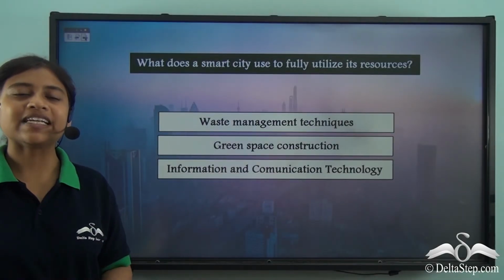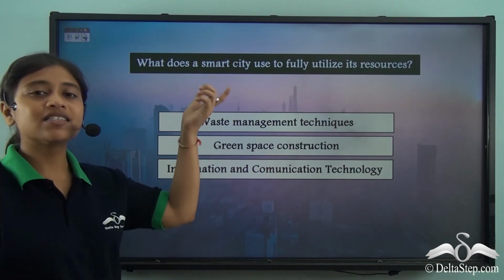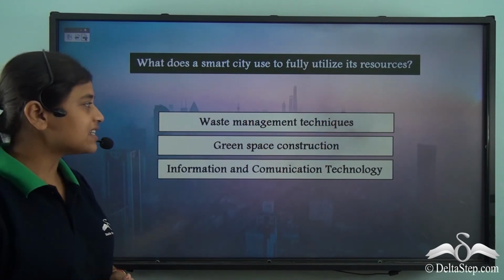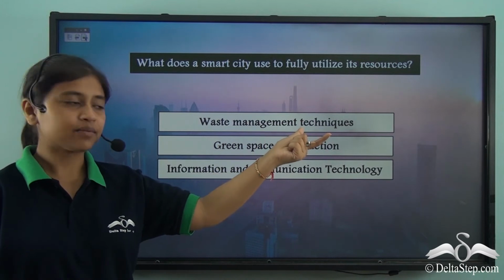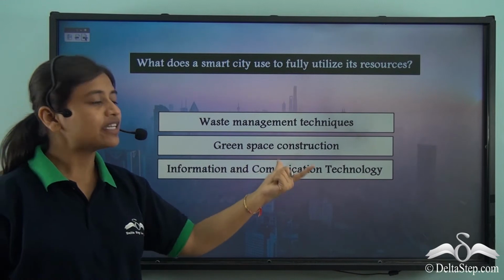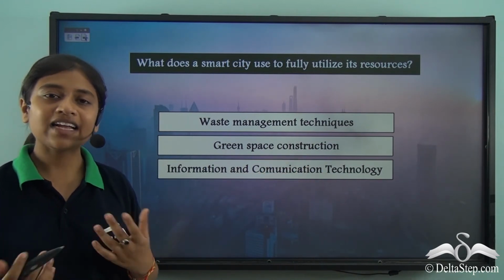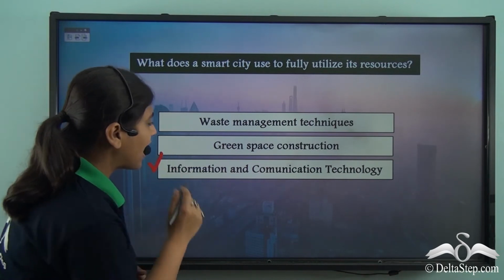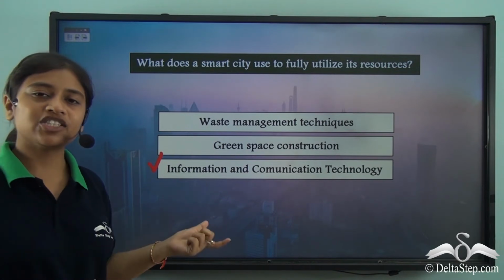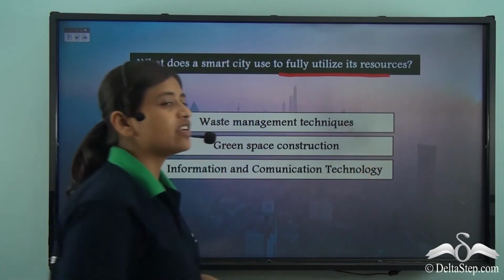So before we proceed with our lesson, could you help me answer this question? What does a smart city use to fully utilize its resources? Is it waste management techniques, green space construction, or information and communication technology? The correct answer is information and communication technology. So a smart city uses information and communication technology to fully utilize its resources.